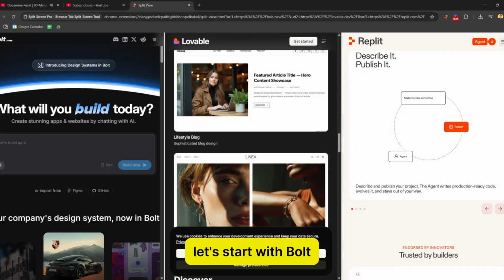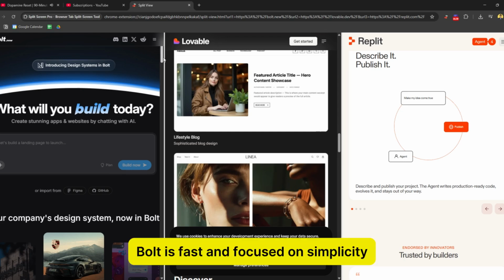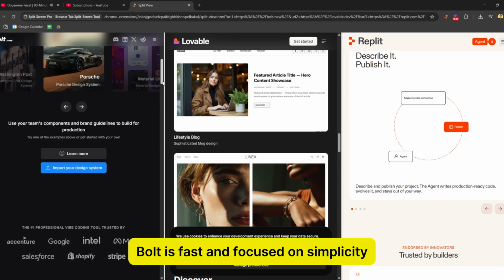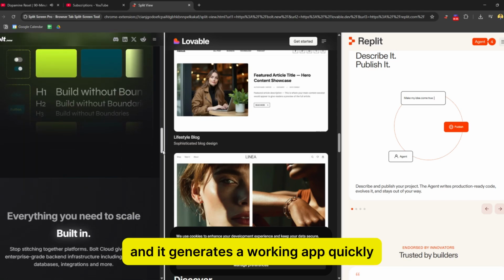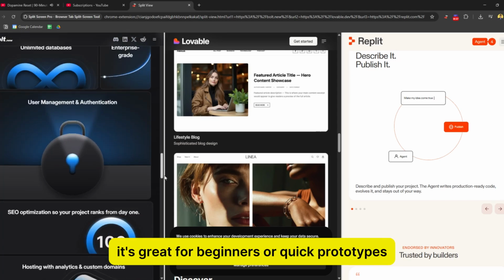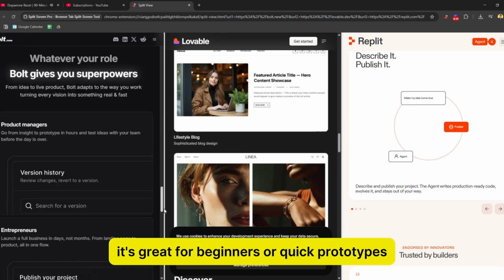Let's start with Bolt. Bolt is fast and focused on simplicity. You describe what you want, and it generates a working app quickly. It's great for beginners or quick prototypes.